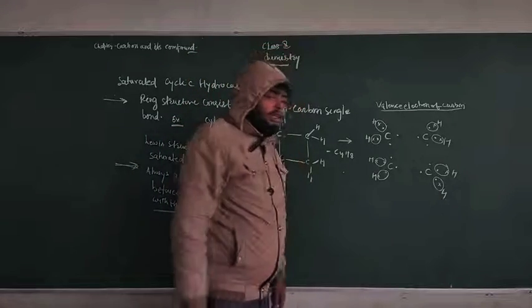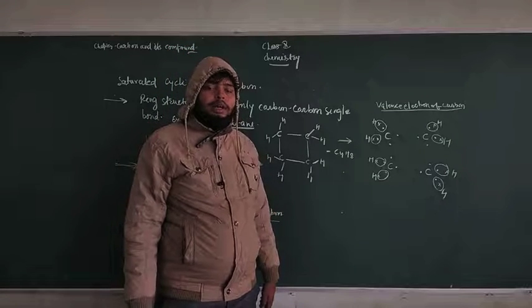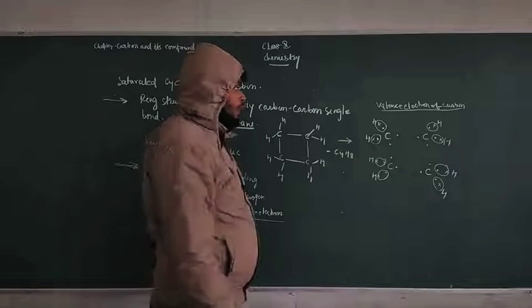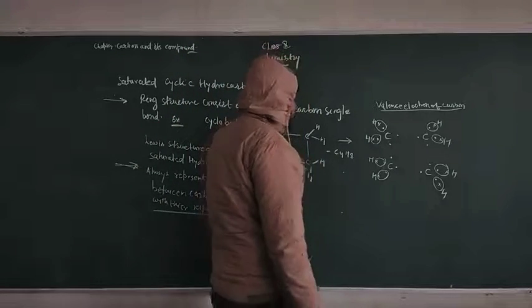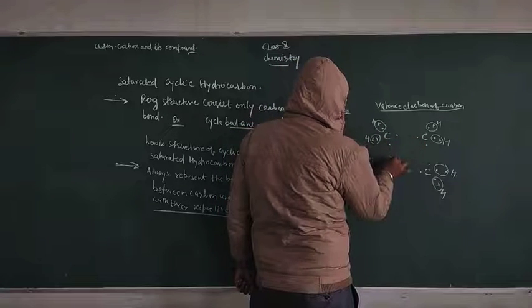Now it is time to complete the octet of every carbon. Carbon also completes its octet for stability. That means we get 8 electrons in the carbon valence shell: 2, 4, 6 and 8.